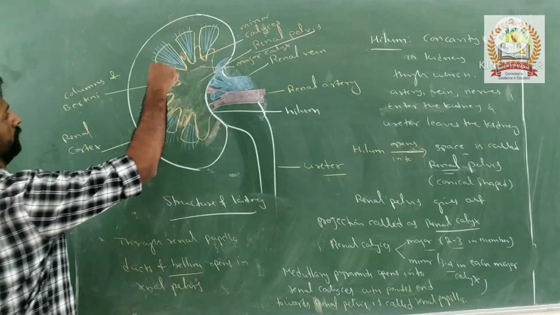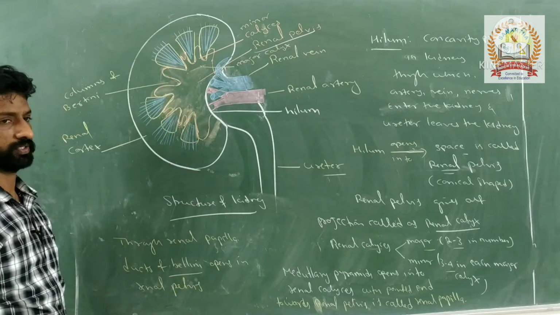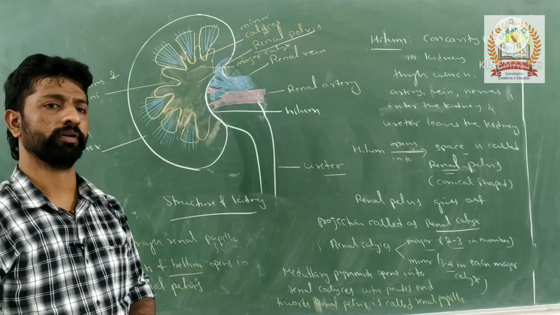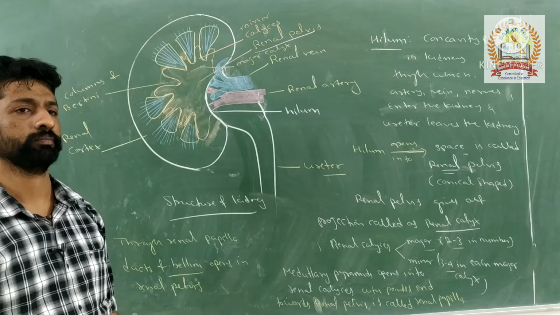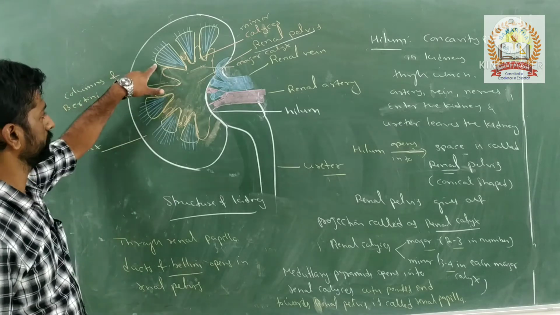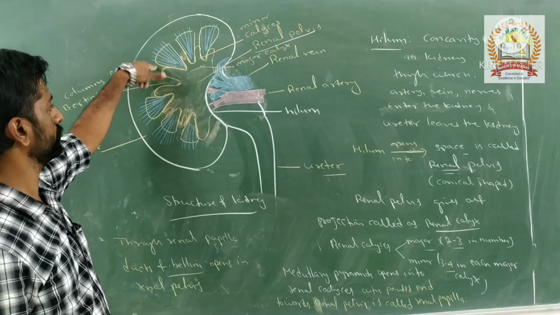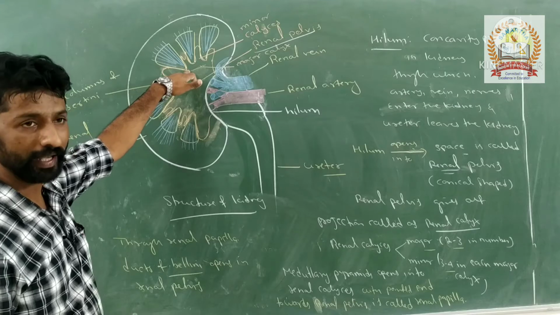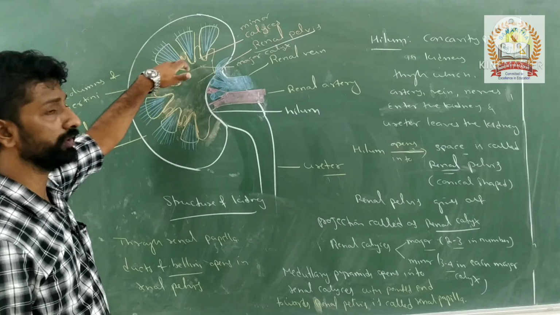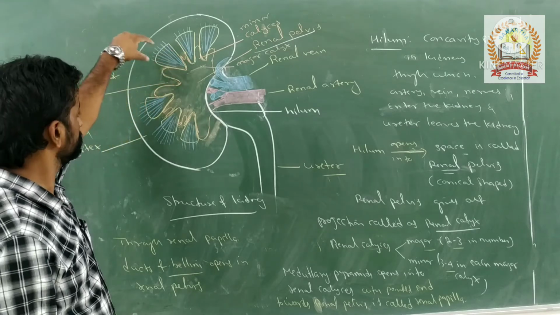And what about the number of medullary pyramids? See here, the pyramid-like structures which open from the medullary region into the renal calyces. These are called medullary pyramids.